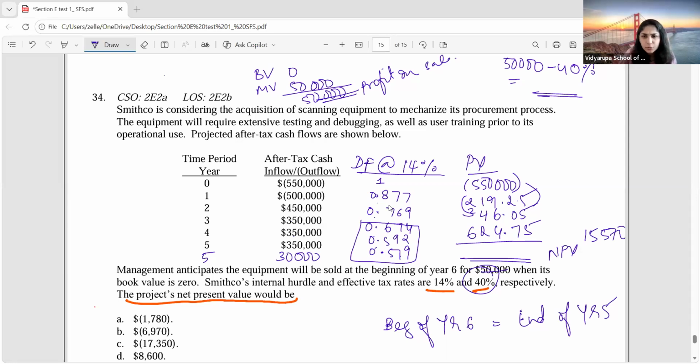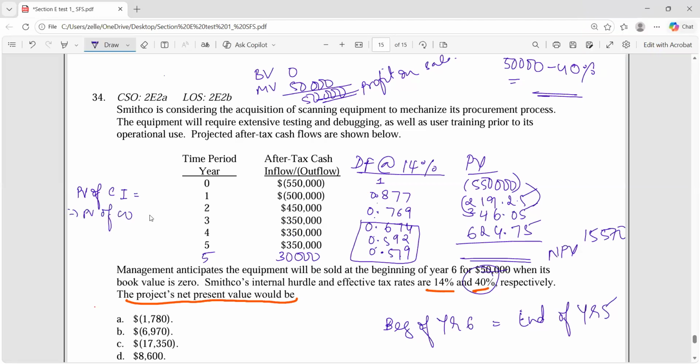Into how much is 500,000 into 0.877? We got a wrong figure here, right? How much do you get, guys? What's the answer? Ma'am, option A. Into 30,000 into... So what's your present value of cash inflows? What is the total that you got? 157.